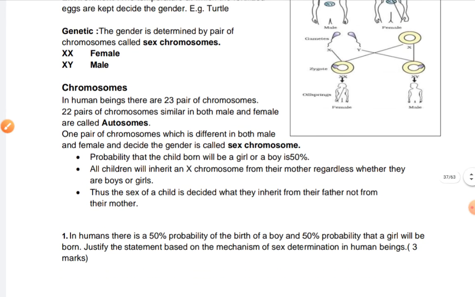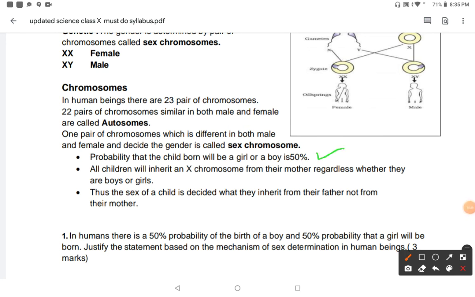And the probability that the child born will be a girl or boy is 50-50%, because the male has X and Y gametes, and the female has only X. So zygote formation is either XX or XY in the offspring. If XX is there, then a girl child is born. If XY is there, then a male or boy child is born. And all the children will inherit the X chromosome from their mother, regardless of whether they are boy or girl. Thus the sex of the child is decided by what they inherit from their father, not from the mother.